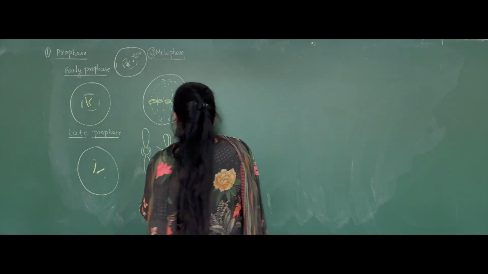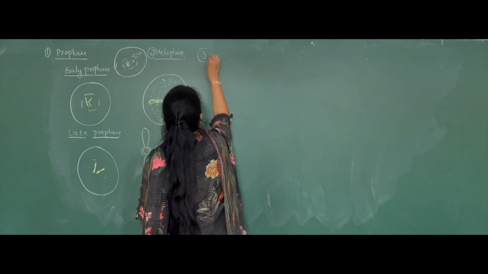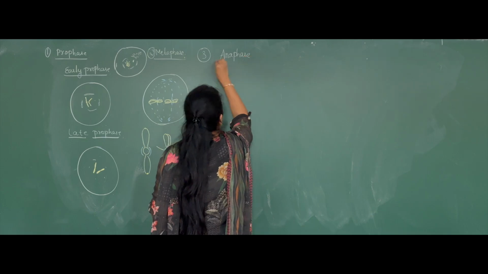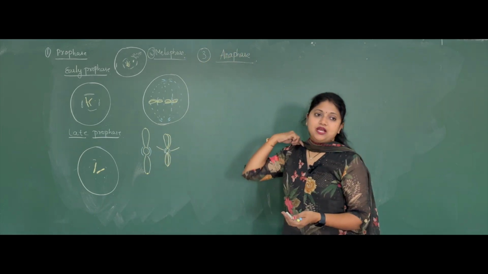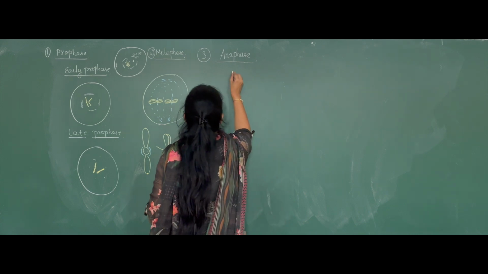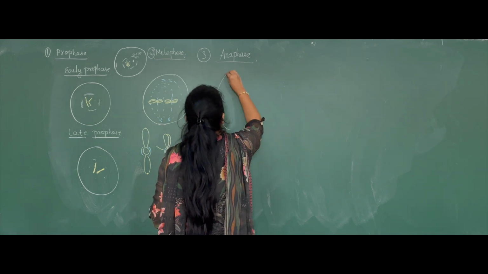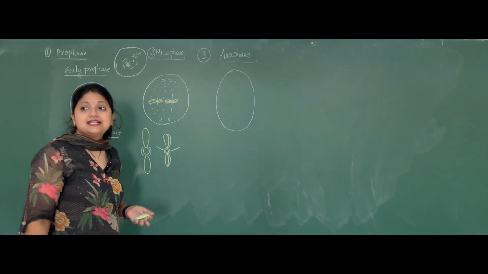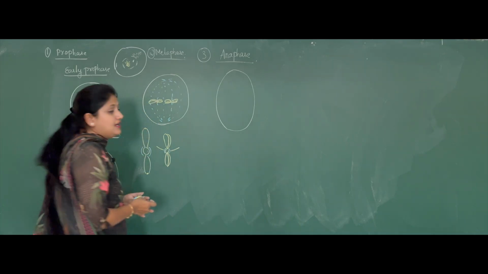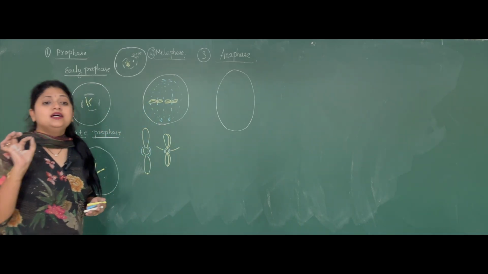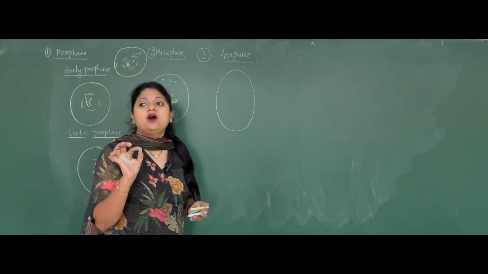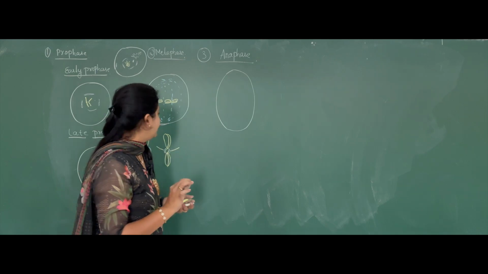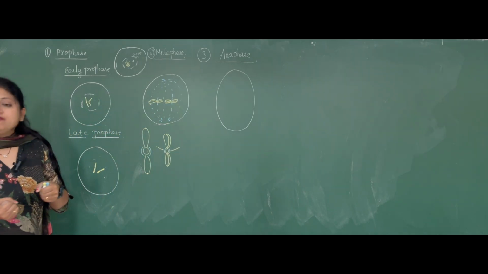Then the third phase is the anaphase. During the anaphase, the cell elongates, and the first thing that happens in the anaphase is shortening of the spindle fibers.